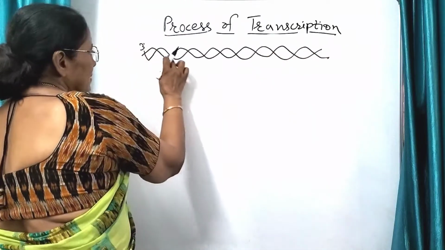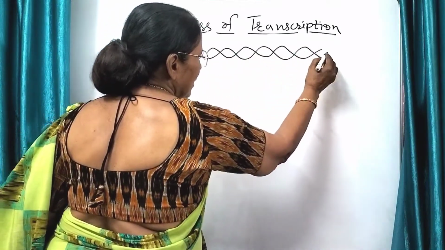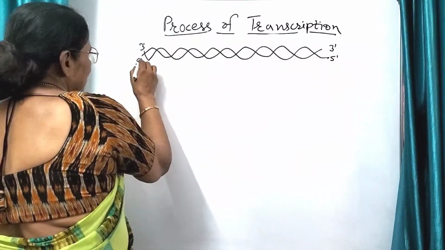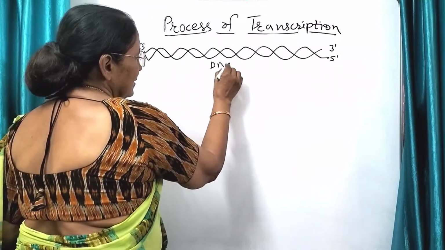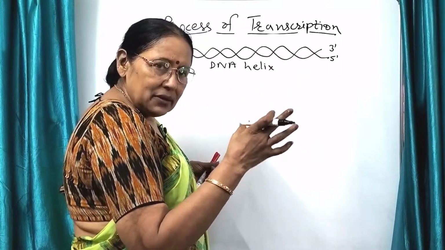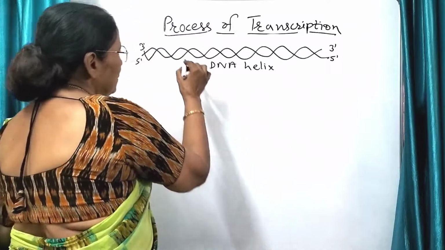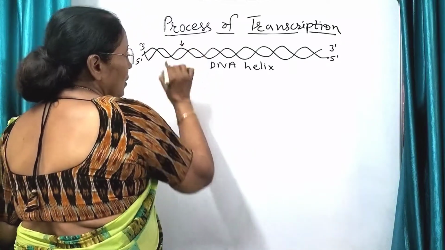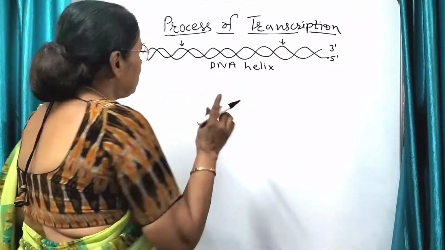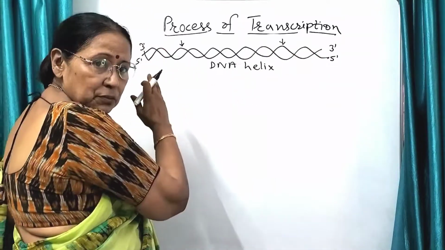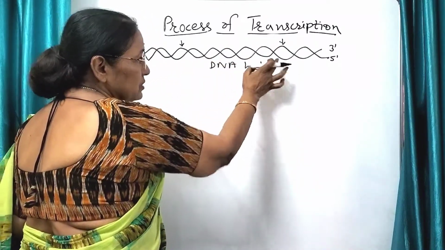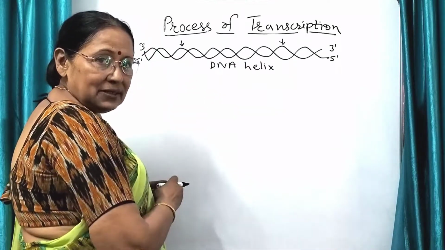This is 3 prime, and this is its 5. This is 3 and this is its 5. Fine. So what is this? This is DNA helix. You yourself can decide. You take your own structural gene. चलो यहाँ से start करते हैं और यहाँ पे ख़त्म करते हैं. ठीक? So you can visualize on this side it is the promoter and this side it is the terminator, and this much to this much it is the structural gene.